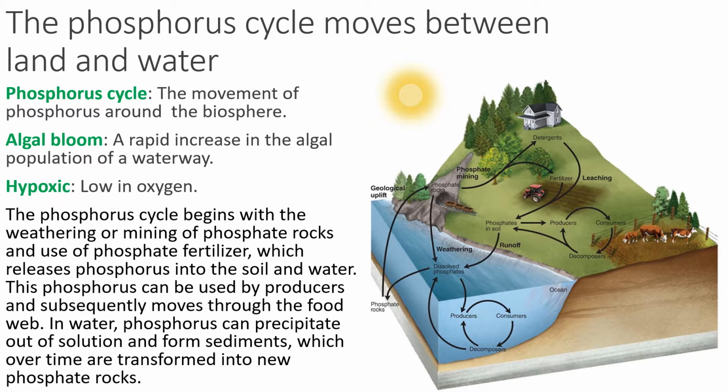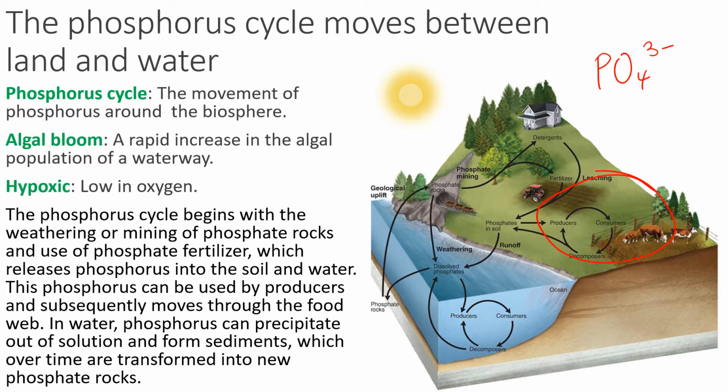Whoa, Mr. Chan, what is phosphate? Good question. So phosphate is PO4 3 negative. So that's phosphate. So it releases phosphorus into the soil and water. This phosphorus can be used by producers and subsequently moves through the food web as seen here.